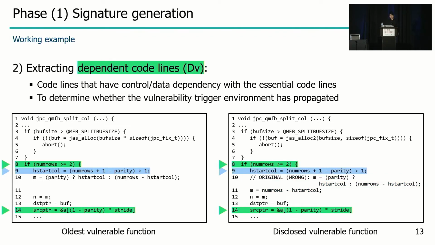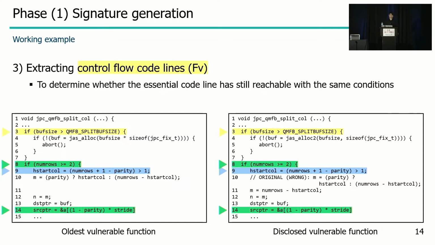And next, MOVERY extracts the dependent code lines from the code. MOVERY considered the dependent code lines to determine whether the vulnerability trigger environment has also propagated to the target program. So in this case, the line number 8, which has the control dependency with the essential code line, and the line number 14, which has the data dependency with the essential code lines, are extracted as the dependent code lines.